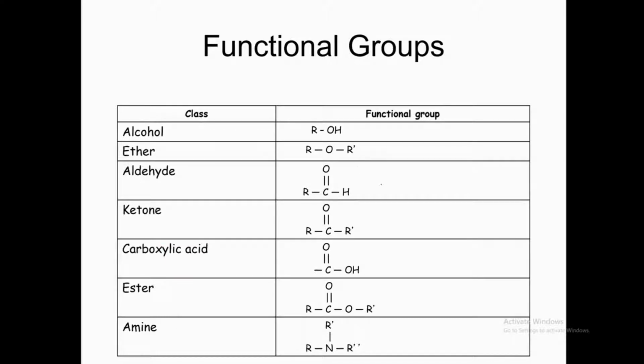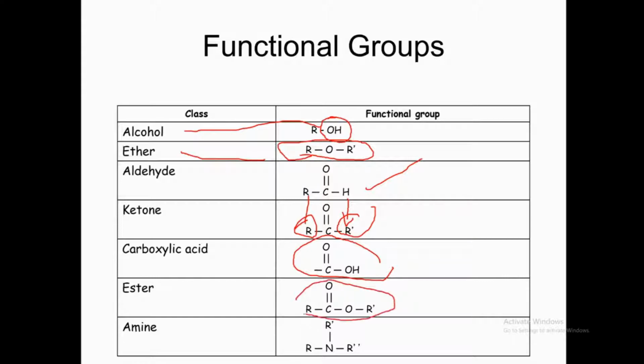As you can see, this first compound contains an OH group. That's why we call it alcohol. This is R-O-R. Oxygen is in the middle of two R groups, that is ether. Aldehyde is this. Ketone has an R group on both sides. This is R and this is R, then this is ketone. Carboxylic acid is this one. Ester, this one. Amine, this one.